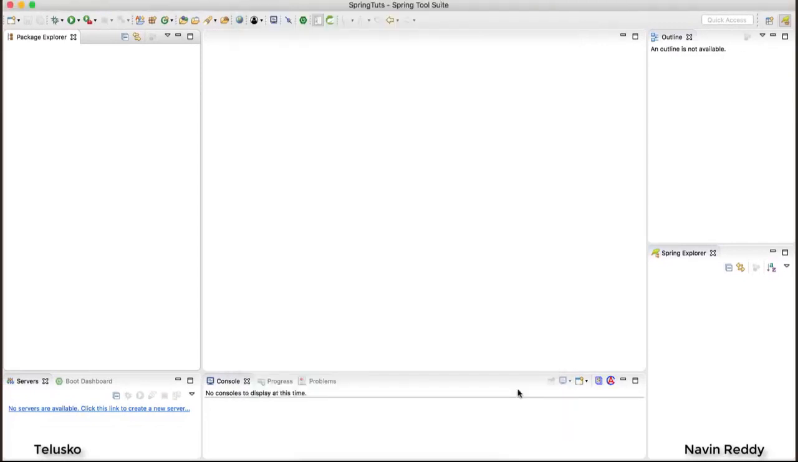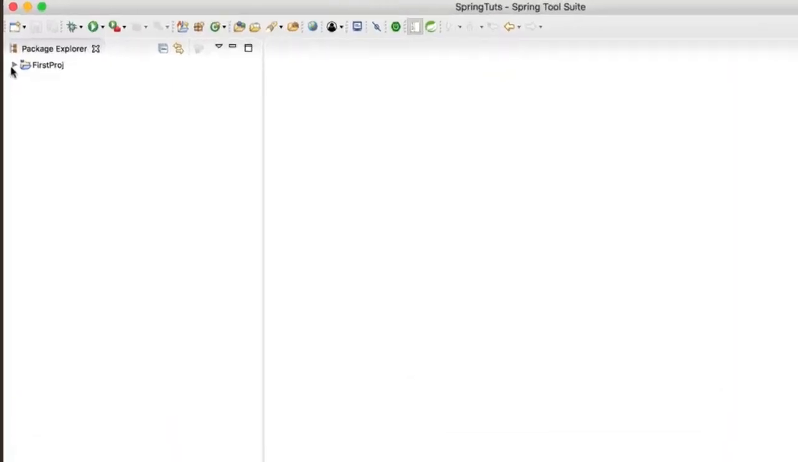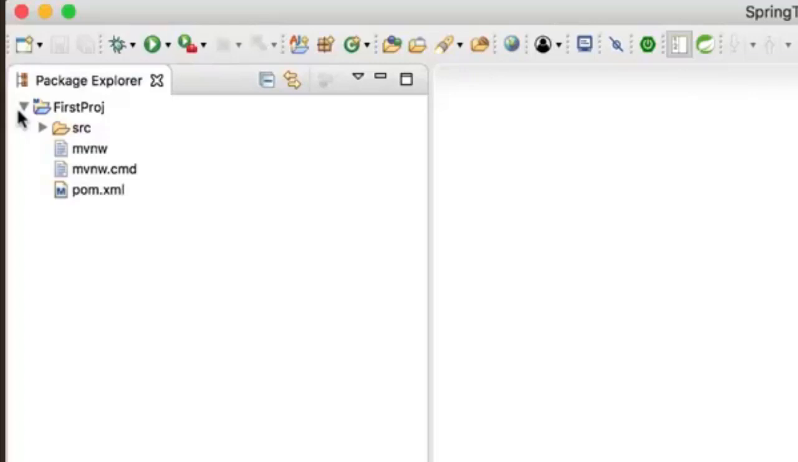The moment you click on finish, you can see your project is coming from the official server, and you can see the progress here. It is downloading from the official server, and that's why it takes some time to build the project. And if I expand this, it is still in the downloading phase, so it will take some time to complete these steps.